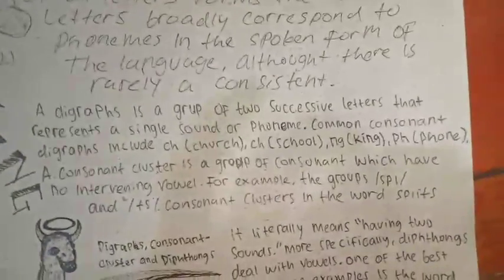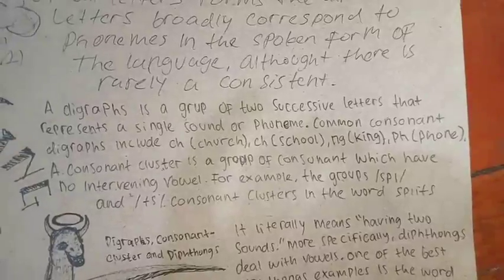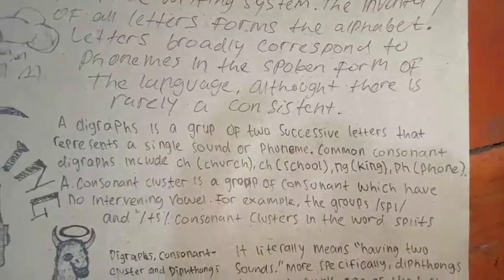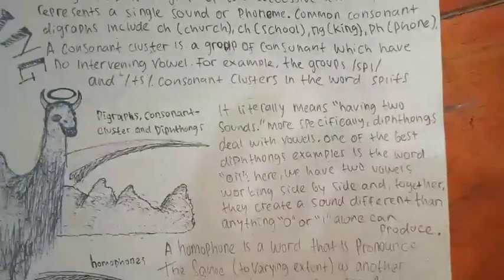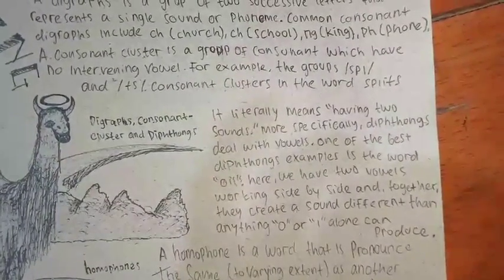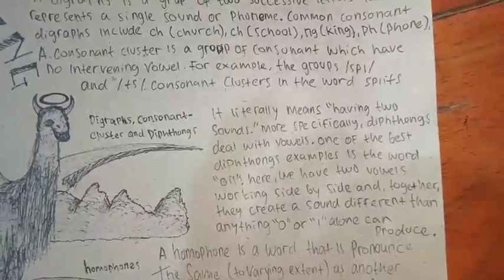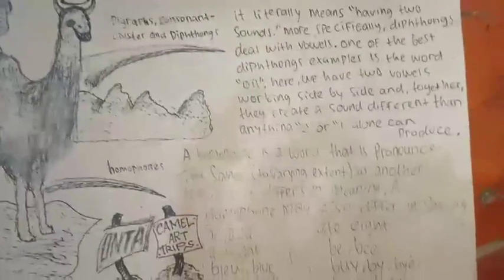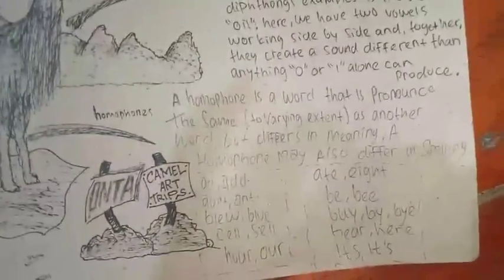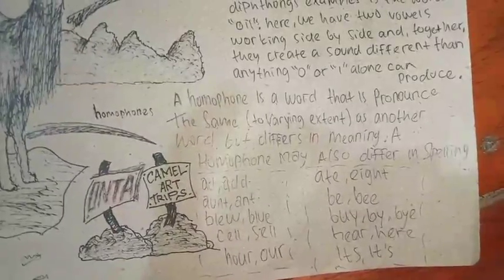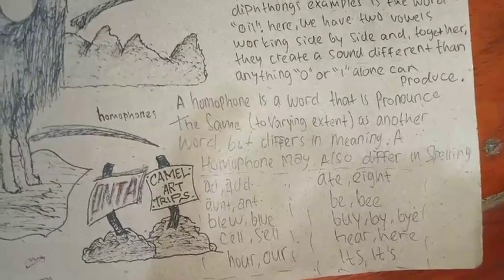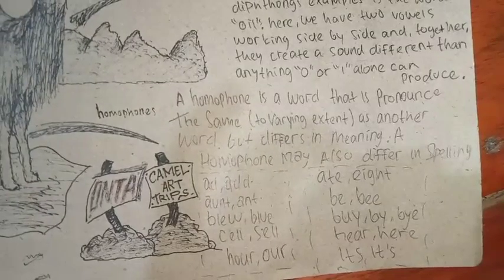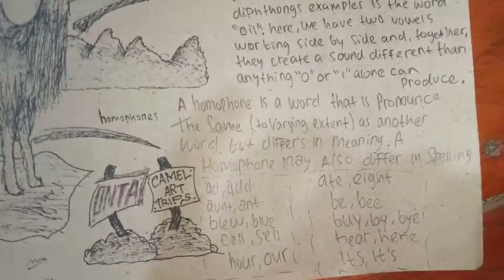A digraph is a group of two successive letters that represent a single sound or phoneme. A consonant cluster is a group of consonants which have no intervening vowel. More specifically, diphthongs deal with vowels. One of the best diphthong examples is the word oil. A homophone is a word that is pronounced the same, to varying extent, as another word but differs in meaning.